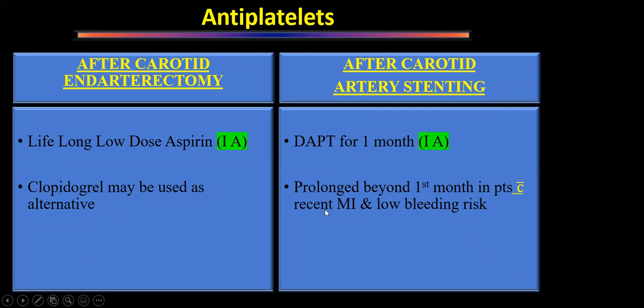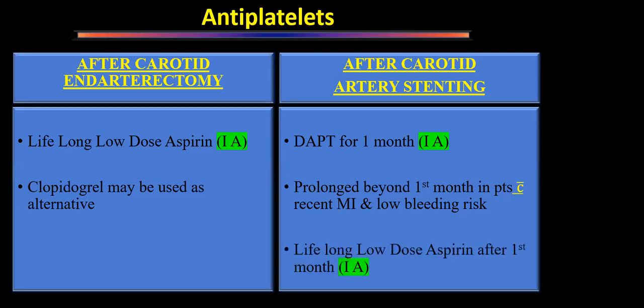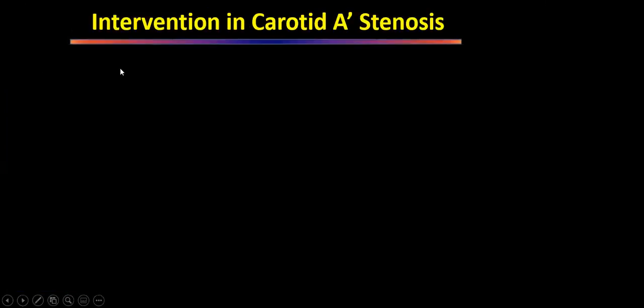So this again comes from our coronary artery bypass guideline. If this patient has a recent acute coronary syndrome, then for dual antiplatelet therapy, the guiding thing is now the acute coronary syndrome, not the carotid stenting. So carotid stenting per se requires dual antiplatelet drugs for only 1 month. But if the same patient has had an acute coronary syndrome or MI recently, then whatever duration the indication of that MI or recent acute coronary syndrome is telling, that much duration dual antiplatelet drugs has to be given. Otherwise, that patient will receive lifelong low dose aspirin, 75 to 100 milligram per day. I hope that is clear.